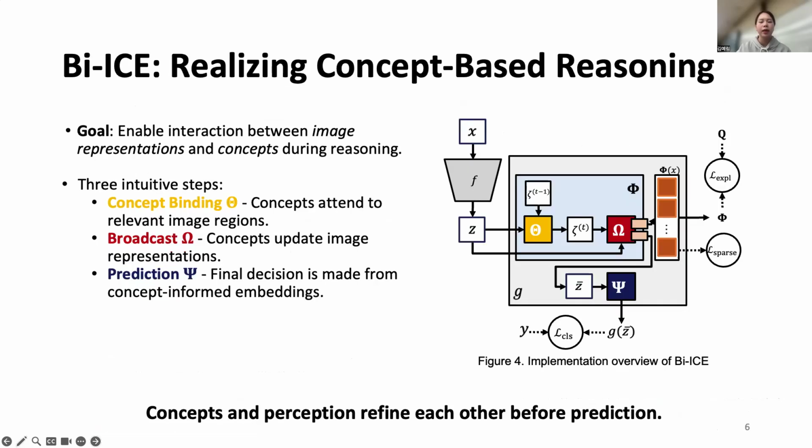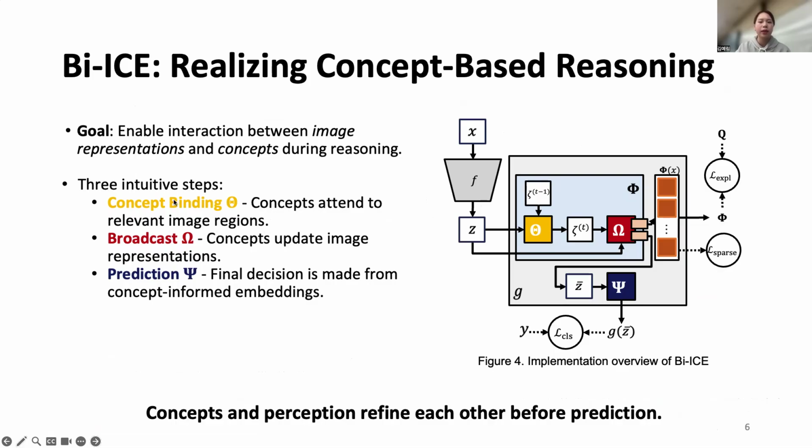After defining classification as concept-based reasoning, the next question is how to realize this reasoning in neural networks. This is where our Bi-ICE module comes in. Bi-ICE acts as a hub between image embeddings produced by backbone models and a set of learnable concept representations. First, image features activate candidate concepts by binding concepts to relevant image regions.